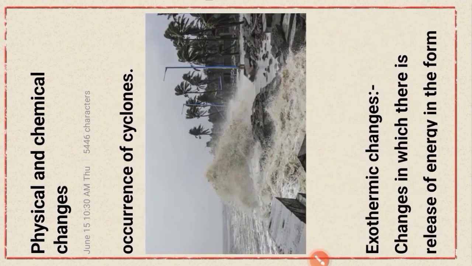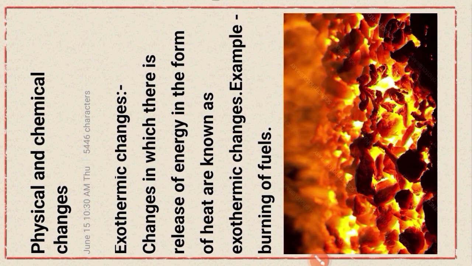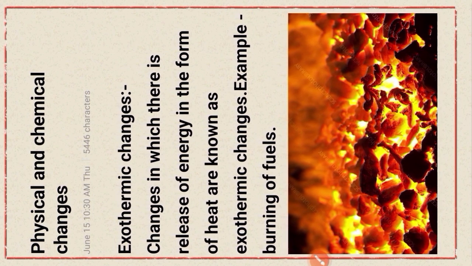Okay. Next, changes, exothermic changes, creating heat. Changes in which there is release of energy in the form of heat are known as exothermic changes. Okay. Example, burning of fuels. Okay.